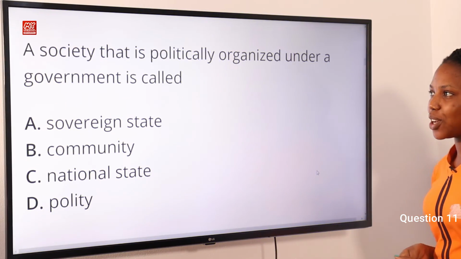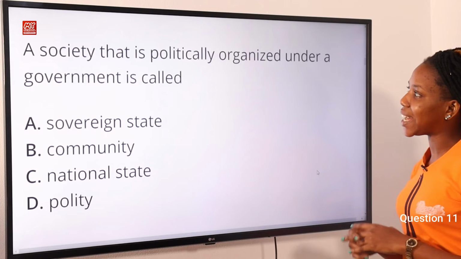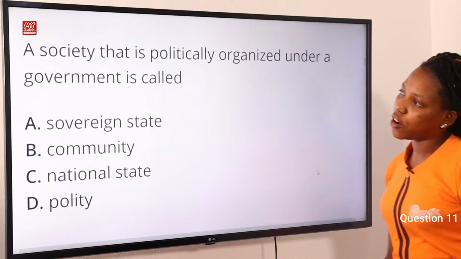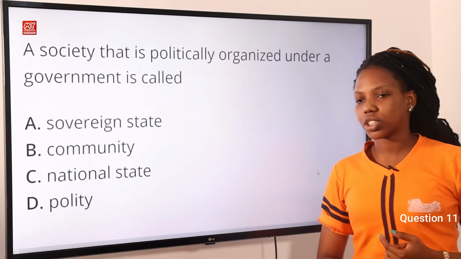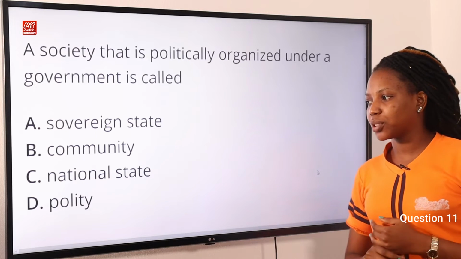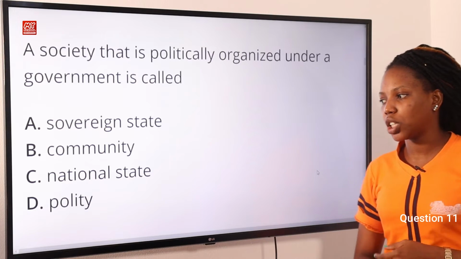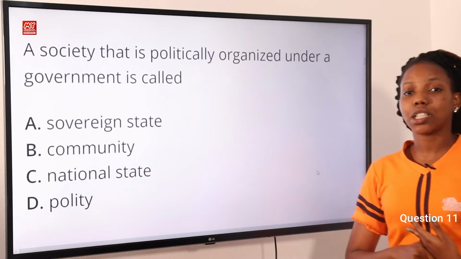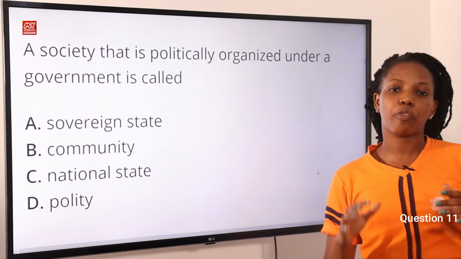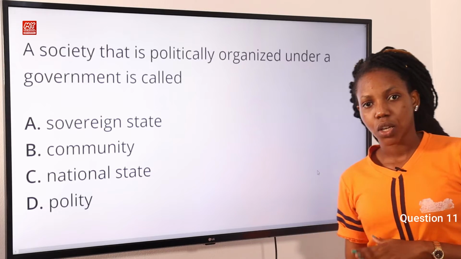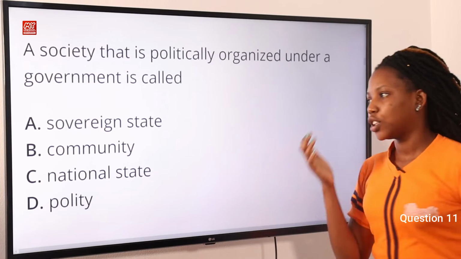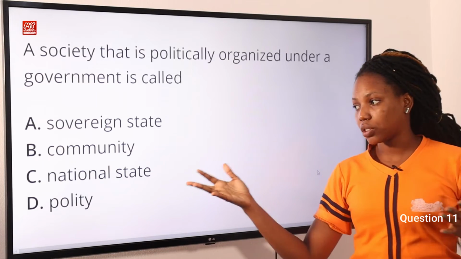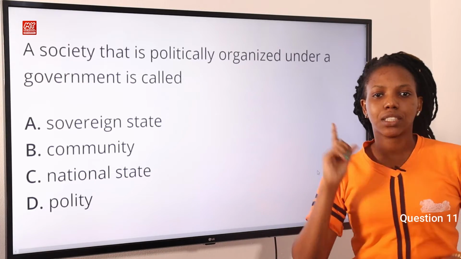Question 11. A society that is politically organized under a government is called option A, sovereign state. Option B, community. Option C, national state. Option D, polity. The answer to this question is polity. Polity is any group of people organized for governance. It encompasses sovereign states, communities, and national states. So option D is the best answer to this question.